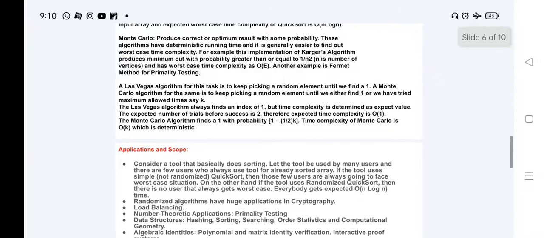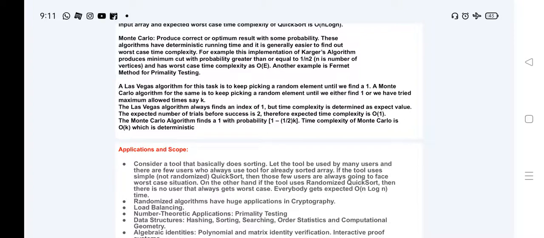The Las Vegas algorithm for this task is to keep picking a random element until we find a 1. A Monte Carlo algorithm for the same is to keep picking a random element until we either find a 1 or we have tried the maximum allowed time, say k. The Las Vegas algorithm always finds an index of 1, but the time complexity is determined as the expected value.